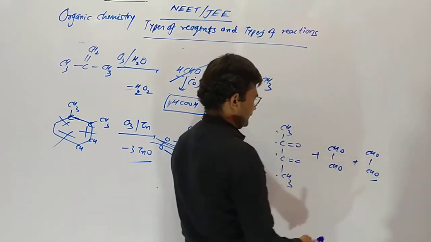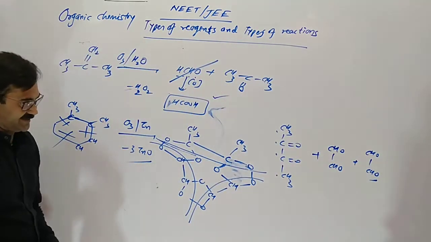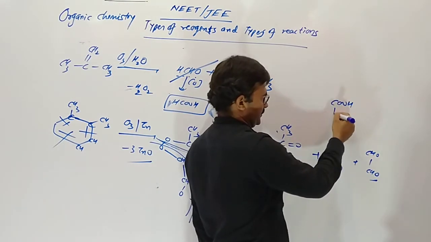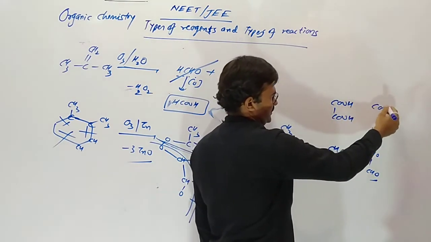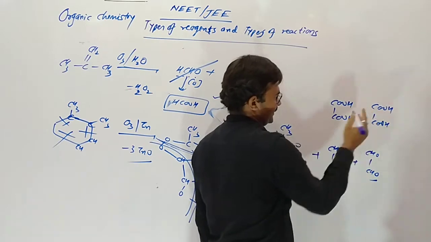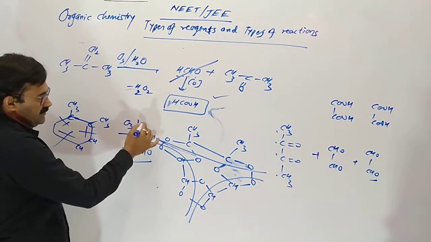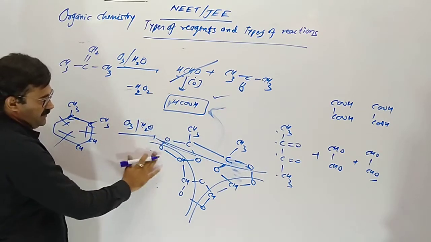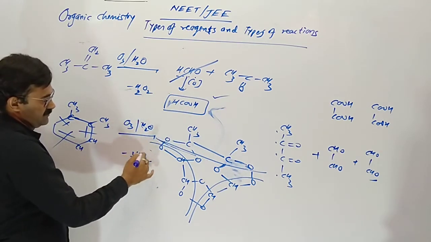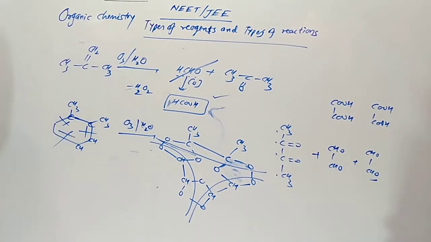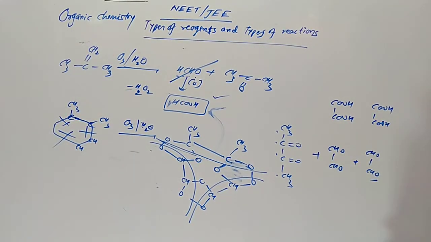Now tell me, if water with zinc is taken, then this CHO group converts into COOH, oxalic acid. Understood? With water, the product will be changed. Don't make a mistake. Now we are going to solve some questions.